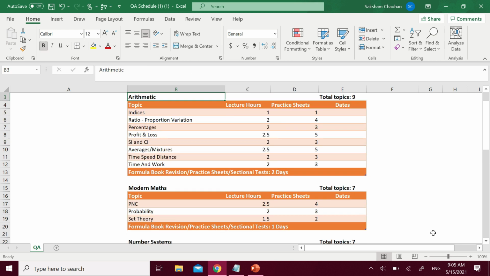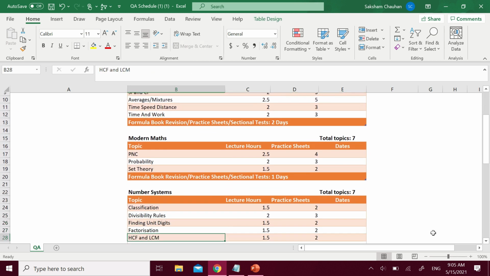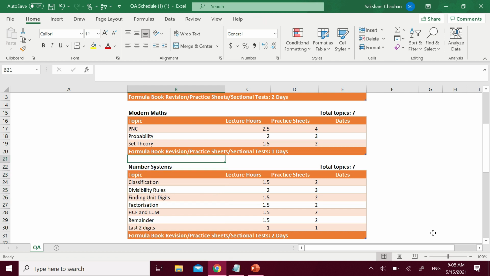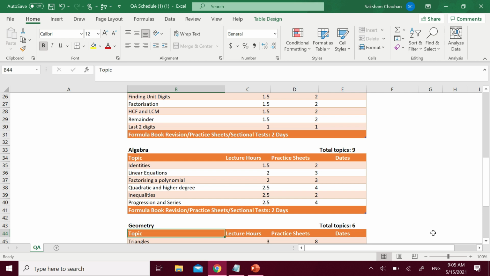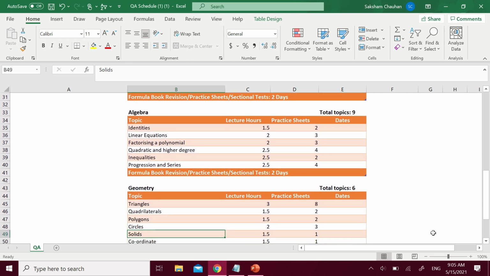So if you are preparing for this, first of all, focus on the arithmetic part, followed by number system. And then you also have these three topics in modern math, which you should be focusing on: PNC, probability, set theory, again the basic stuff only. After these three topics, you also have algebra, again basic topics like identities, linear equations, factorization, quadratic, higher degree, inequalities, progressions and series is going to be there in the entrance. Again, it will have a slight weightage, but not as much when compared to number system and arithmetic. And again, this is something general for all the basic entrances.